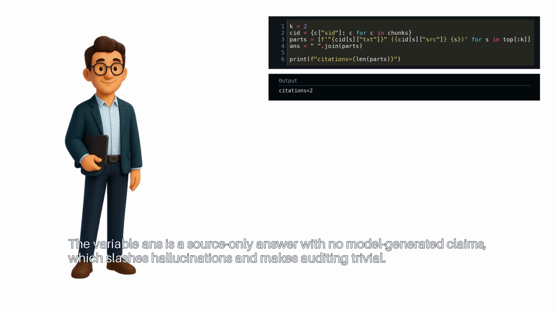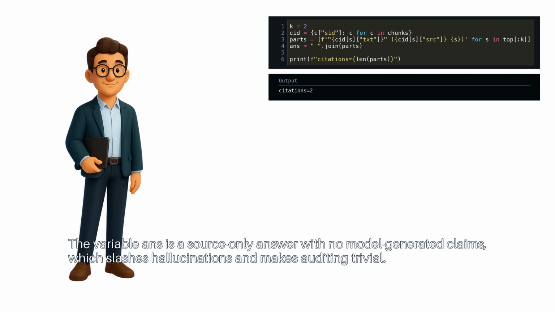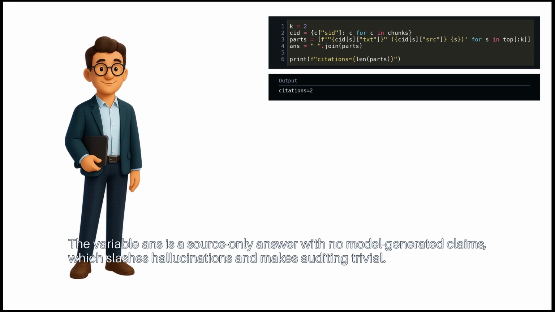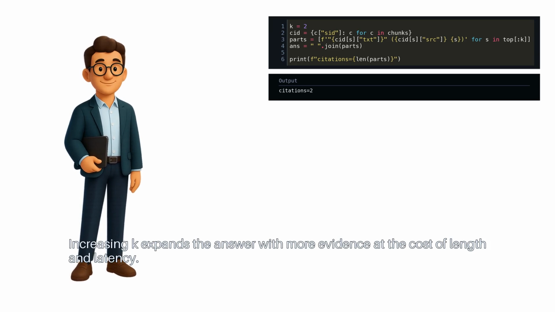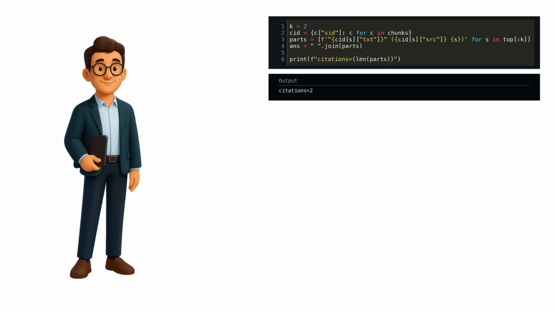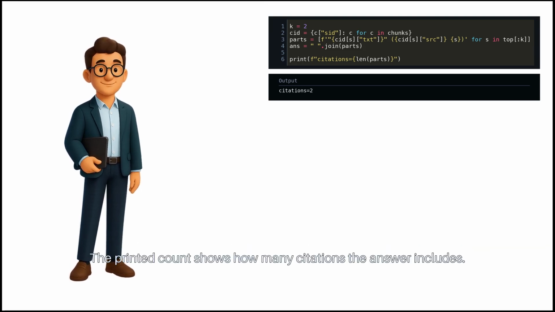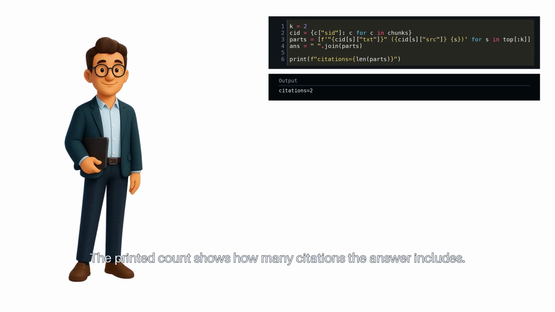The variable ans is a source-only answer with no model-generated claims, which slashes hallucinations and makes auditing trivial. Increasing K expands the answer with more evidence at the cost of length and latency. The printed count shows how many citations the answer includes.